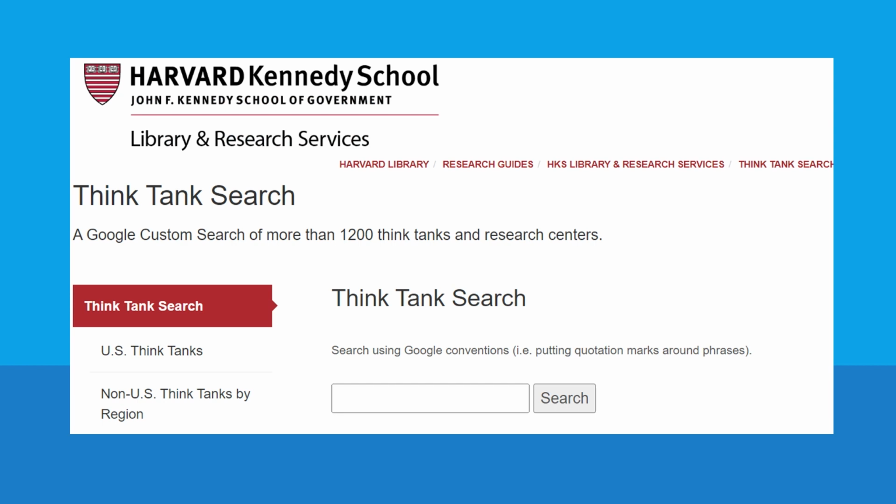One of my favorite portals to use to find gray literature is the think tank search engine created by the library at the Kennedy School of Government at Harvard University. This is a custom Google search that you can use to search the websites of over 1,000 organizations, including foundations, government organizations, think tanks, and more. You can just Google Kennedy Think Tank Search to find the website, or there's also a link on the UIC Library Research Guide that you just saw.